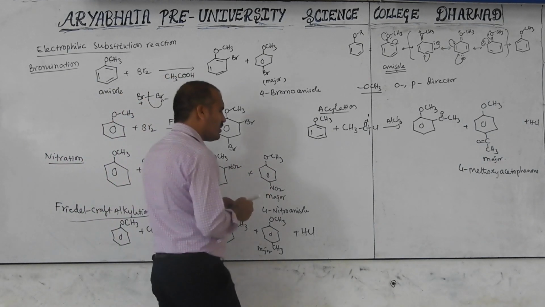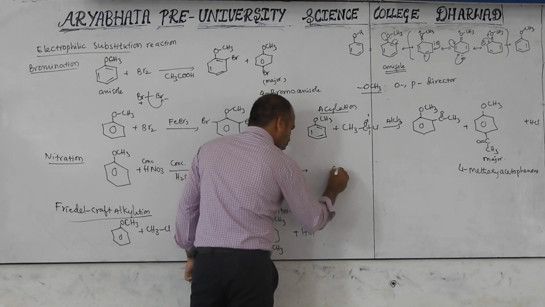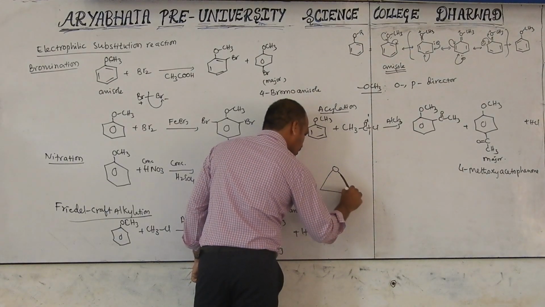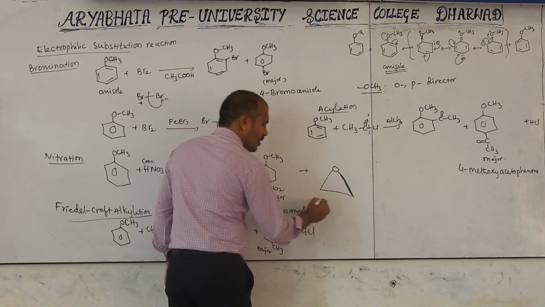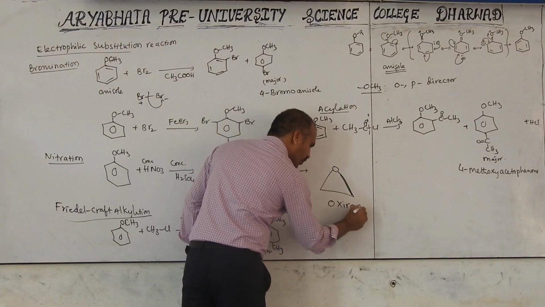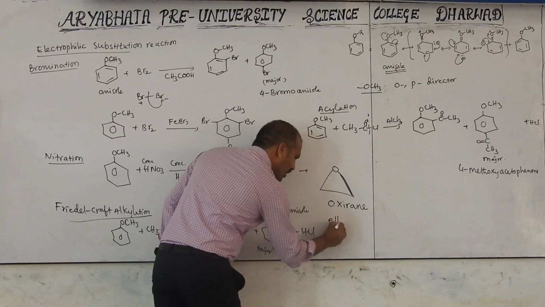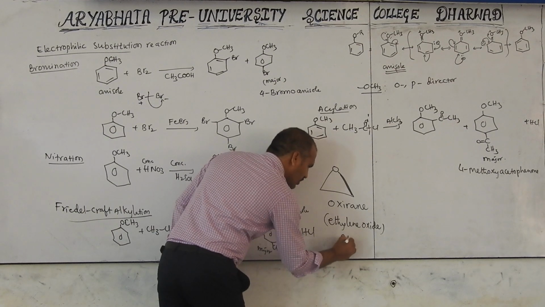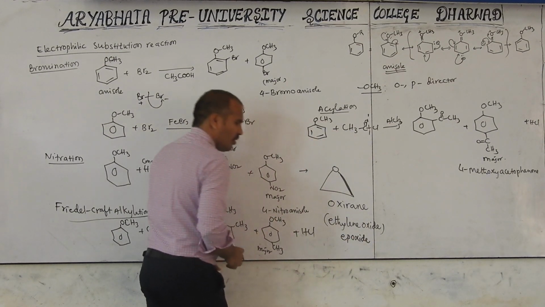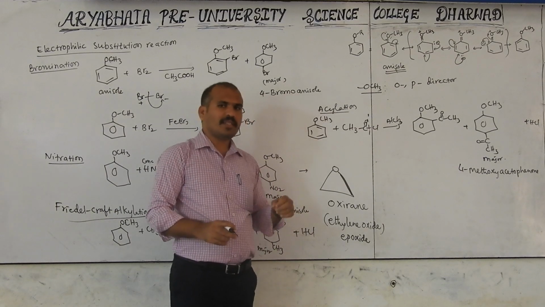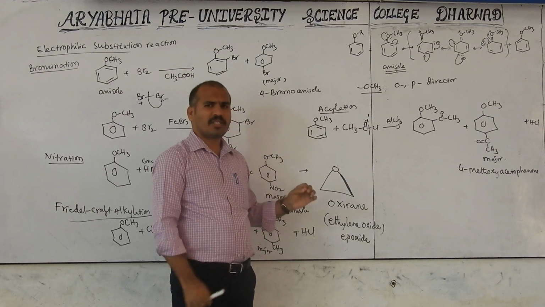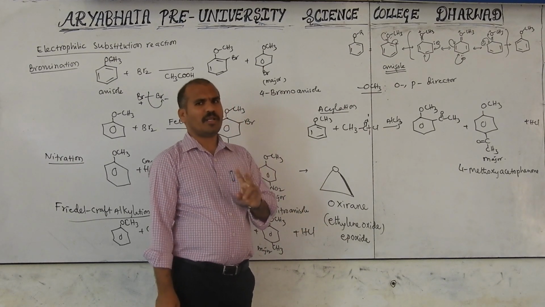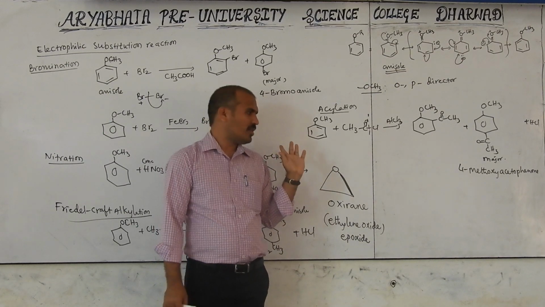Now, one small case I am discussing here. This part is a cyclic ether. This is a single bond only, a cyclic ether. Its IUPAC name is oxirane; otherwise ethylene oxide is the common name, otherwise epoxide. Oxirane is the IUPAC name. Its reactivity we have to discuss because the comparative part is important. I hope this part is not given in the textbook, but comparatively a little bit. Only two reactions are the two-reaction analysis.